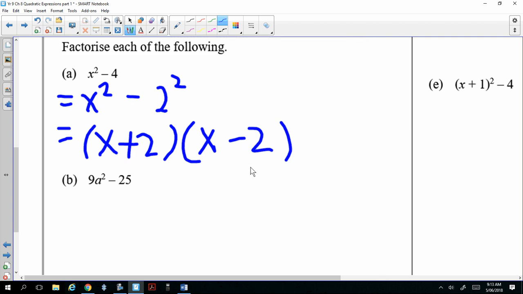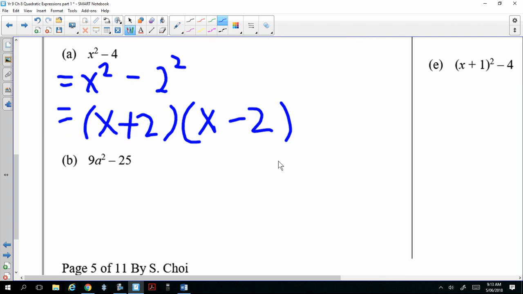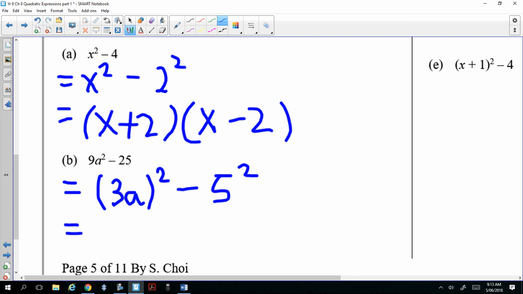The next, what if it's not a square? Yes. So what we do is, I'm going to write it as 3a squared. Because when you square the 3, you get 9. When you square the a, you get a squared. Minus, what's 25? 5 squared. Good. Now what we're going to do next is, we're going to write it as a product. Alright, I'm going to ask someone else to give me the answer. 3a minus 5.